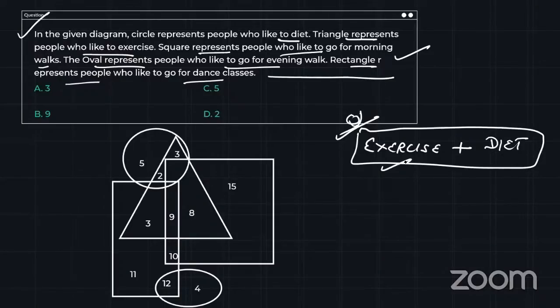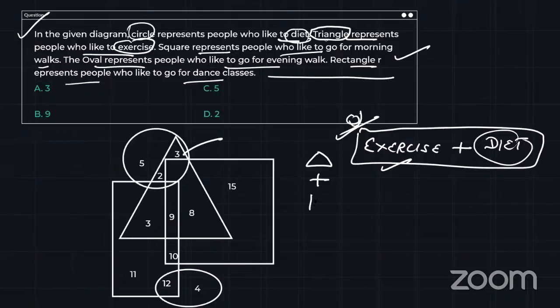So first thing is exercise. If I see which figure is representing people who do exercise, the triangle represents people who do exercise. So I have to include the triangle first, plus second the people who diet. The circle represents people who like to do diet. So I have to include the circle. So circle plus triangle. Tell me which place is including circle plus triangle.